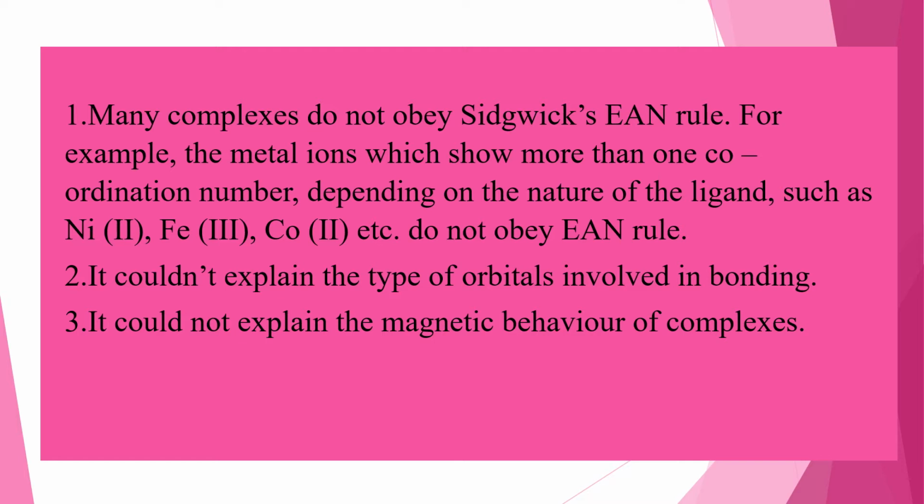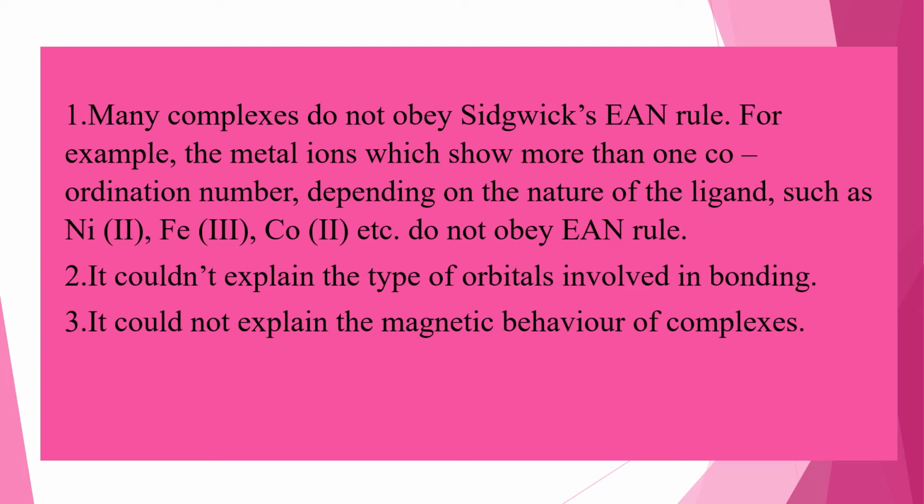Next, the second defect: it couldn't explain the type of orbitals which are involved in bond formation. So the type of orbitals being involved in bonding, the Sidgwick theory couldn't explain. That is the second defect. Next, the third defect: it could not explain the magnetic behavior of complexes. Okay students, the third defect is that it could not explain the magnetic behavior of complexes.